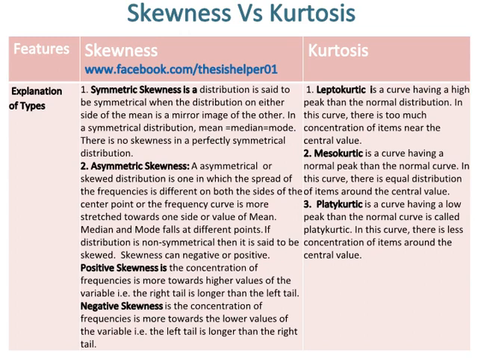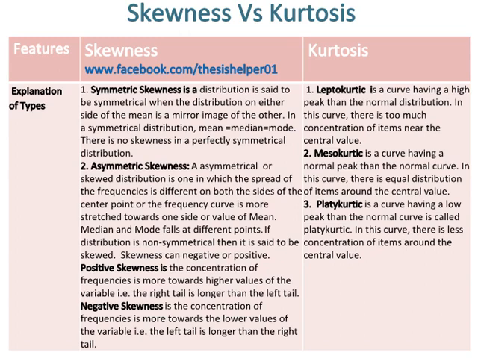Positive skewness is where the concentration of frequencies is more towards higher values of the variable, i.e. the right tail is longer than the left tail. Negative skewness is where the concentration of frequencies is more towards the lower values of the variable, such that the left tail is longer than the right tail.